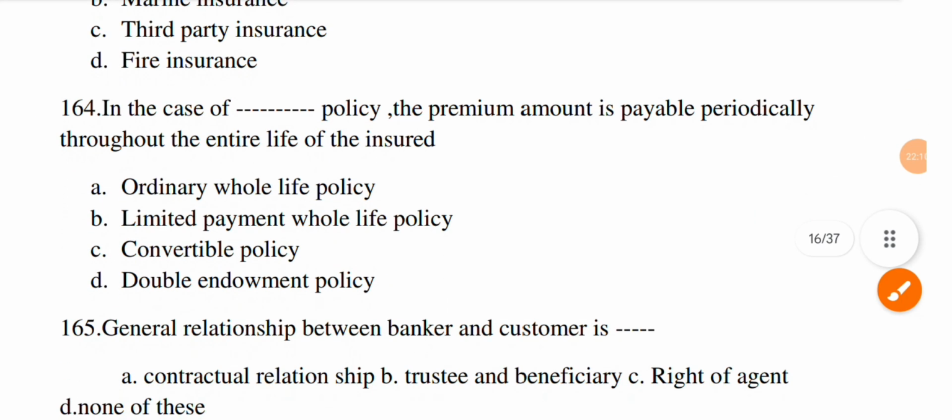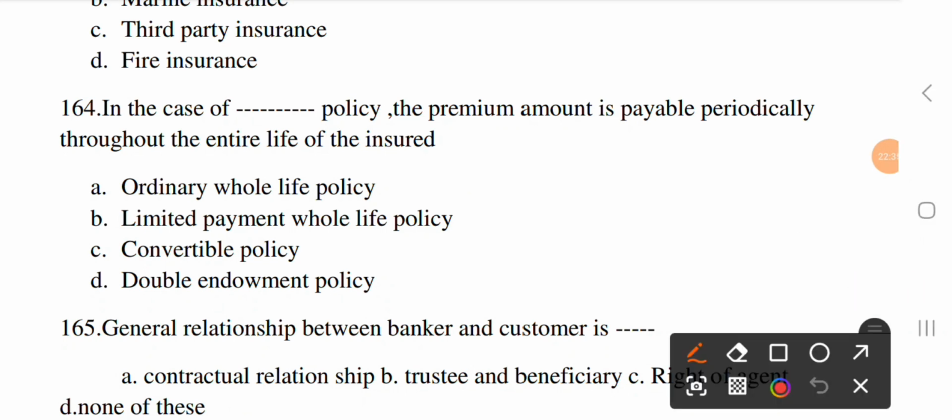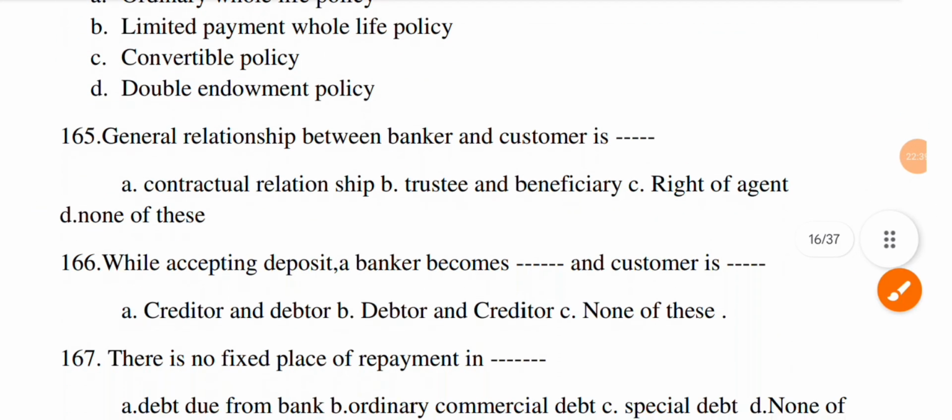Next question. In the case of dash policy, the premium amount is payable periodically throughout the entire life of the insured. Option A, ordinary whole life policy. B, limited payment whole life policy. C, convertible policy. And D, double endowment policy. The correct option is A, ordinary whole life policy.